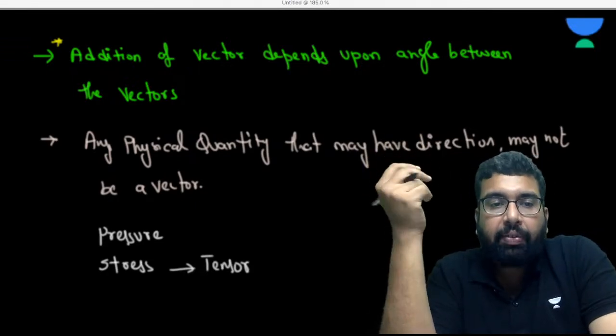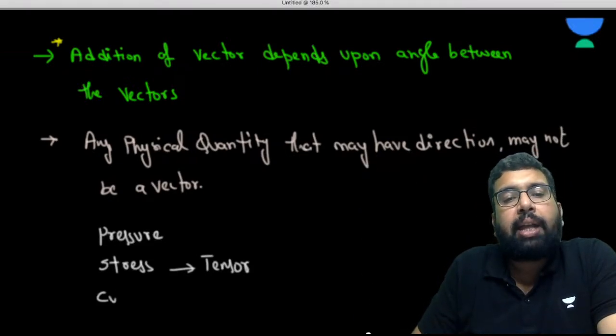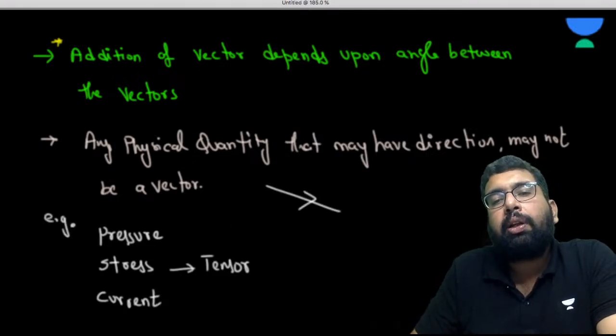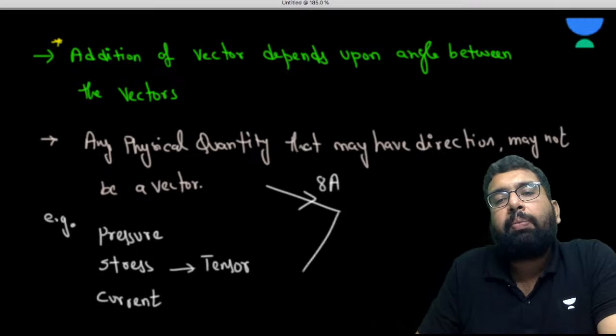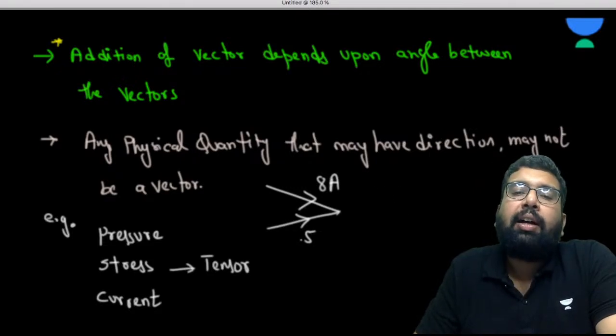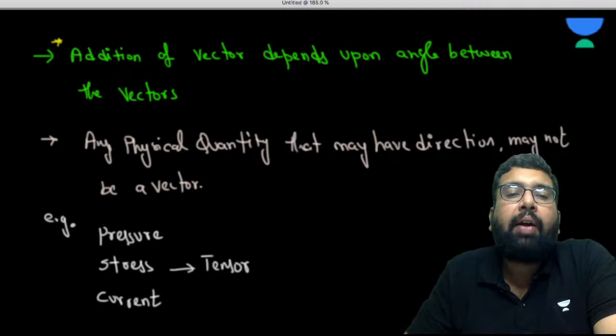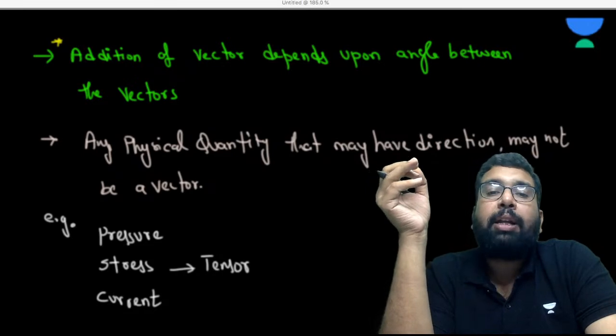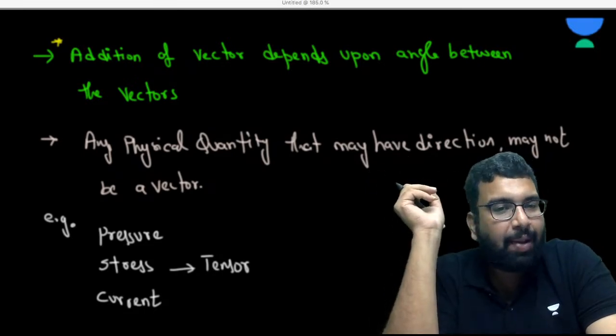Electric current: the current has some direction, but it is not a vector. How come, sir? Because let's suppose there is 8 ampere current coming from here and 5 ampere current coming from here, so the resultant will be 8 plus 5, 13. If the 5 ampere is coming not from here but from another direction, the resultant will still be 13 ampere only. So what I'm trying to say is that it is not always the case that something having some direction is a vector quantity. It may not be a vector. Understood? I hope it is clear to everyone.